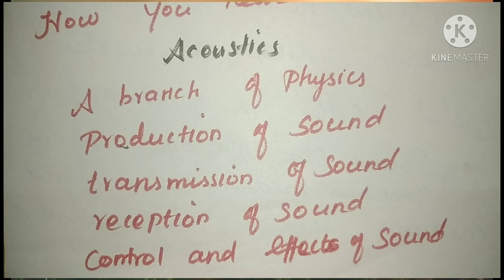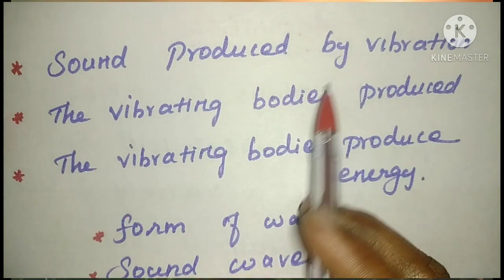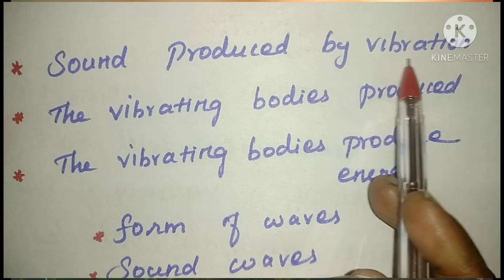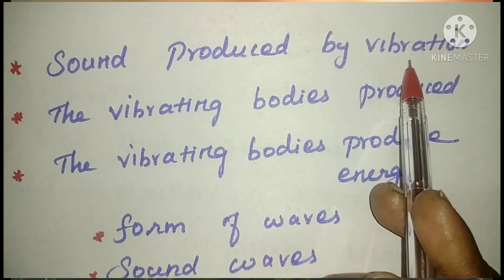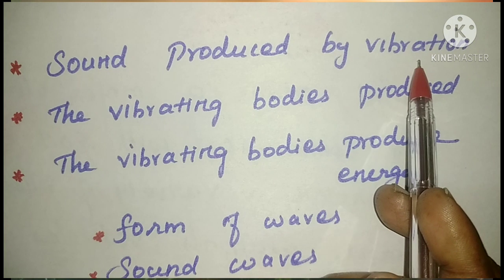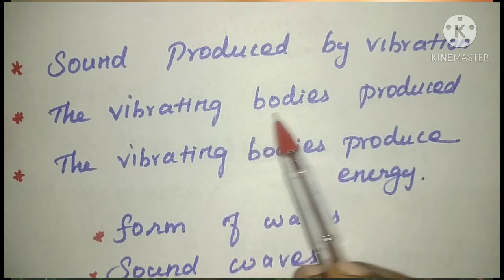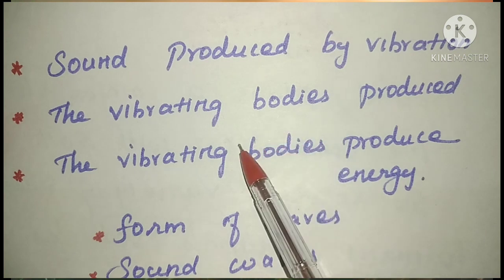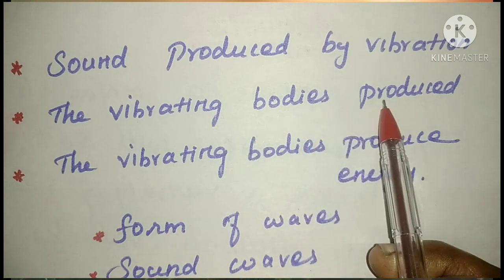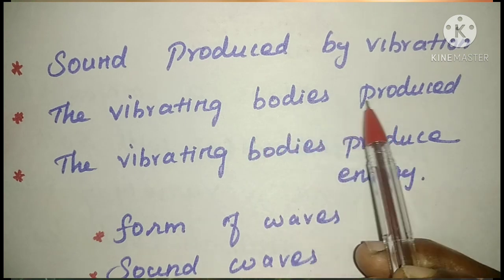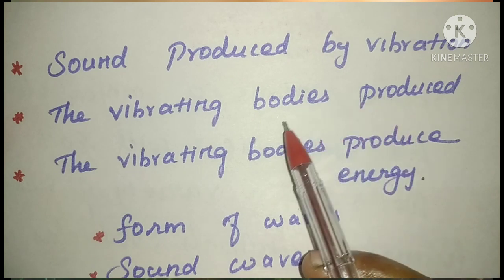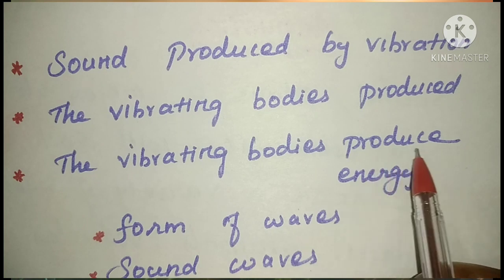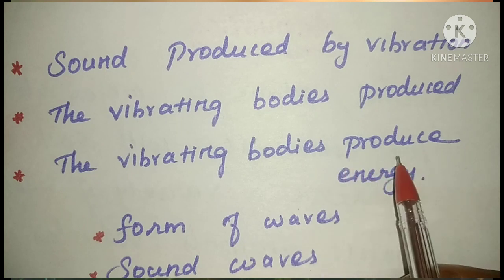First we are going to learn how the sound is produced. Sound is produced by vibration. You all know what is vibration? The to and fro motion is called a vibration. The vibrating bodies will produce the sound. How will the vibrating body produce the sound? From the vibrating bodies it produces certain energy. That is the sound energy.